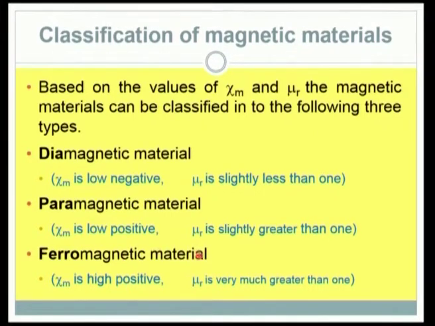And for ferromagnetic materials, chi m is a high positive value and mu r is very much greater than 1. So, these are giving us some idea how the susceptibility and relative permeability decide the type of material.